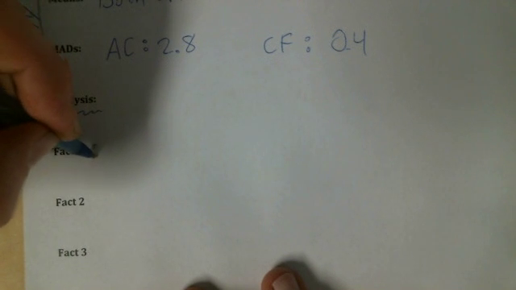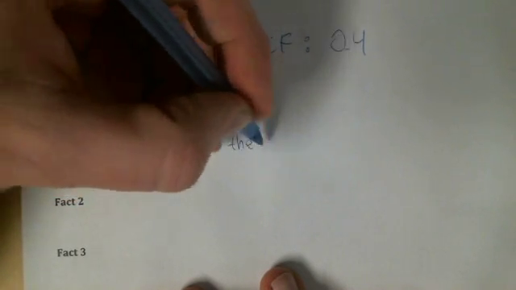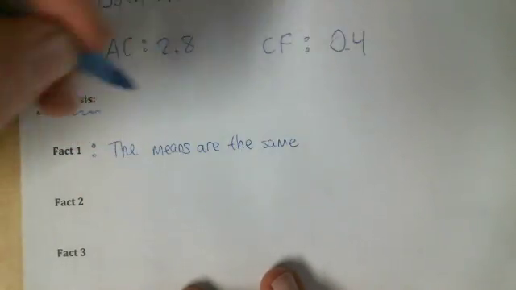As we start to analyze this, there's a couple things we can say. We know that the means are the same, so that's not really useful for making a comparison. So the mean might not help us decide.